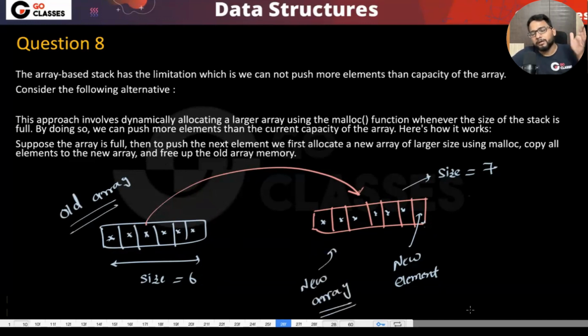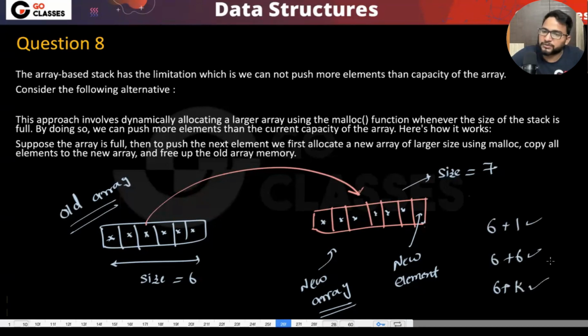Okay. Now the new array size could be just one greater than the old array size, or could be double. Let's suppose the old array size is 6. Can the new array size be plus 1? Yes, it is possible. Can the new array size be plus 6, I mean, double? Yes, it is possible. Can some arbitrary number be added? Yes, this is possible. So the new array size could be anything, right? And that's where the two cases are.